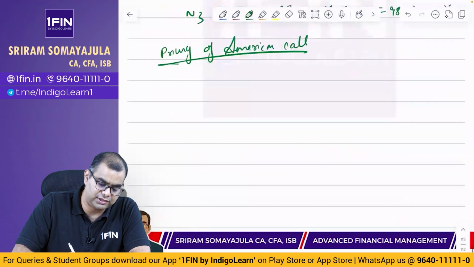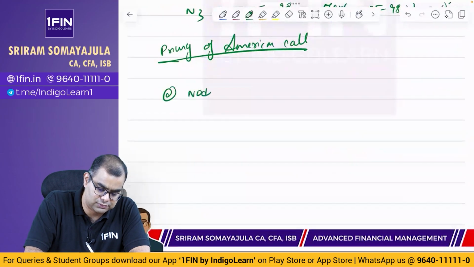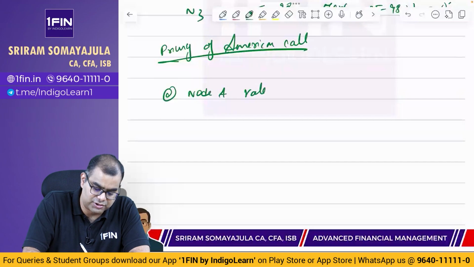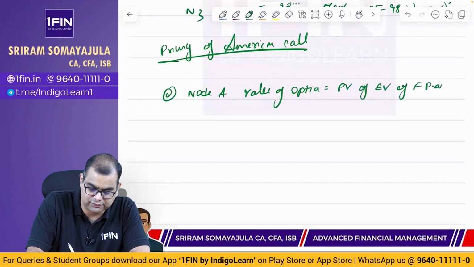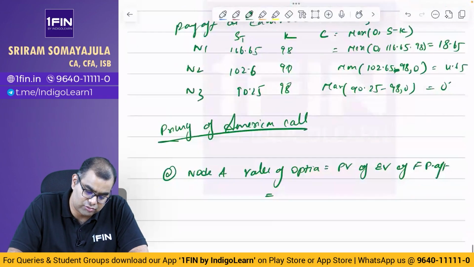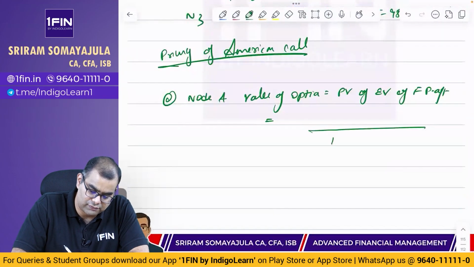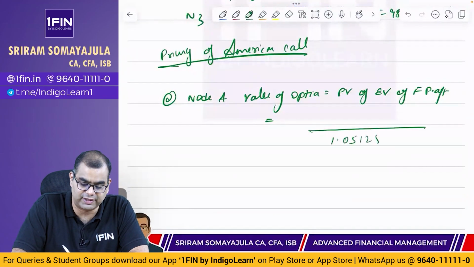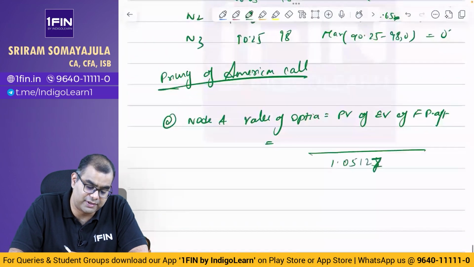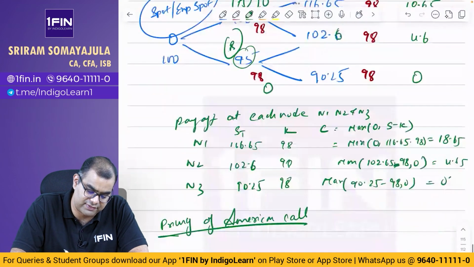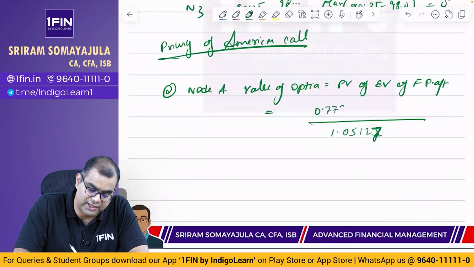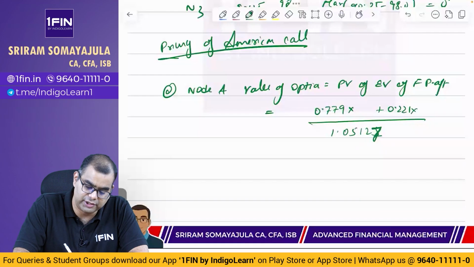Okay, at node A, value of option is equal to present value of expected value of future payoff. Okay, that is, and rate என்ன கொடுத்துருக்கான், 1.05127. That's equal to 1.05127, இது present value factor. Expected value, நம்ம probability already கண்டுபிடிச்சிட்டோமே, 0.779. 0.779 this is the probability of up move into plus 0.221 into down move.